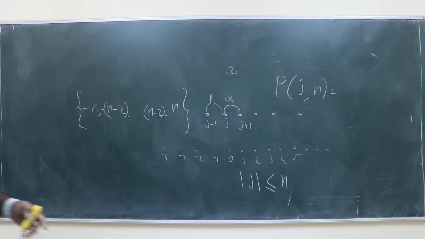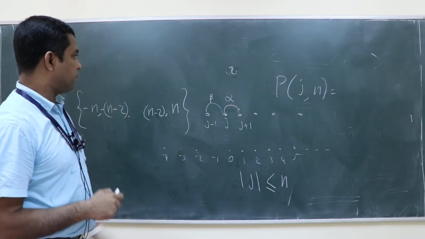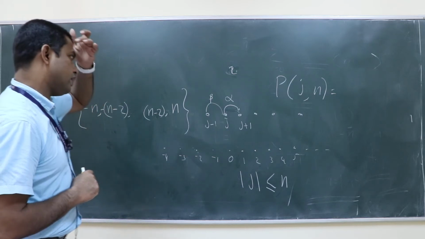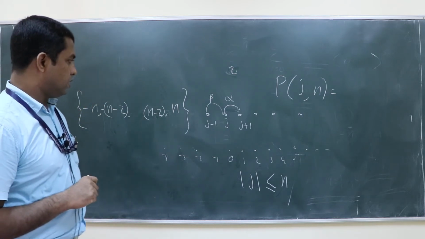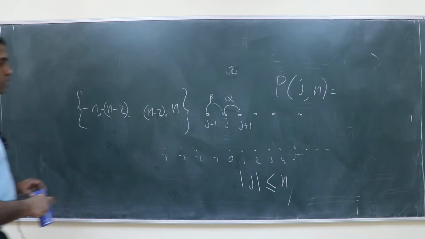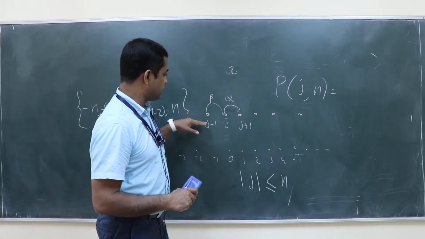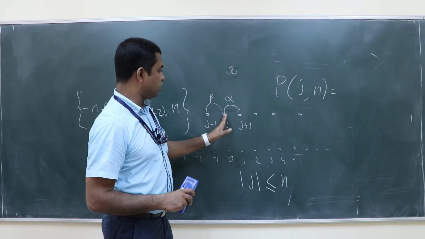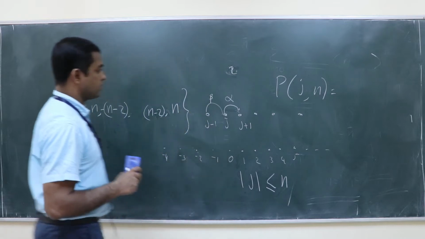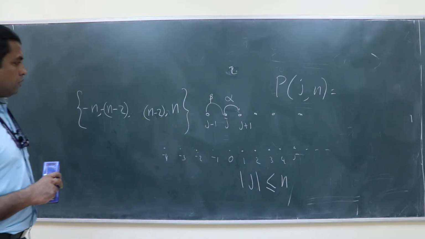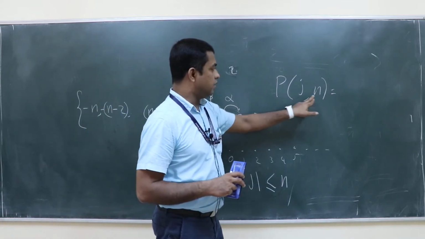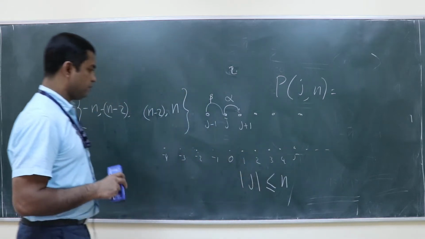So yesterday we discussed some probability distributions, and we started with this random walk in one dimension. So what was the question? There is a one dimensional lattice, and the probability to go right from a site is alpha and the probability to go left is beta. Then the question is, what is the probability to reach the site j after n steps?